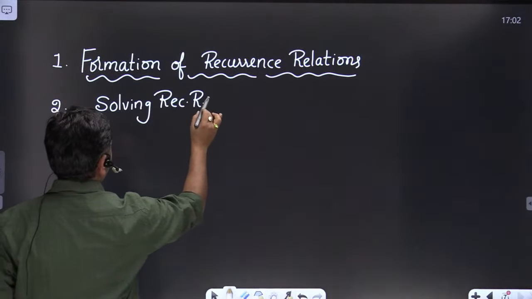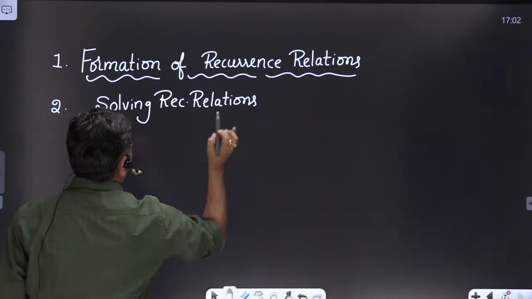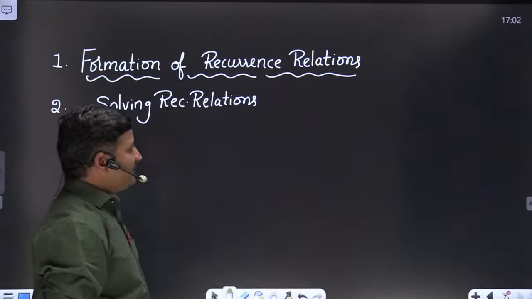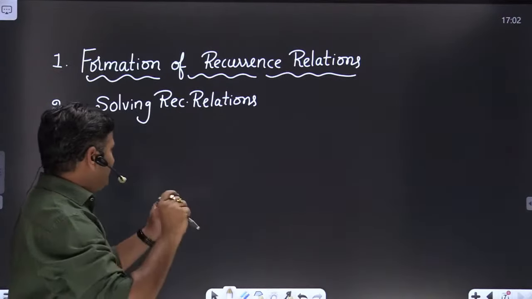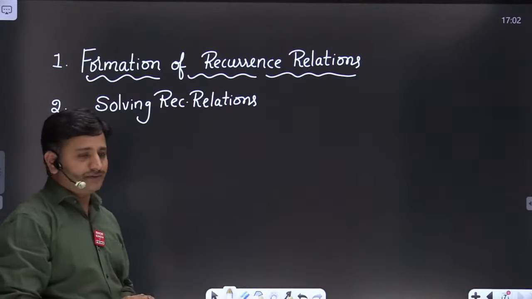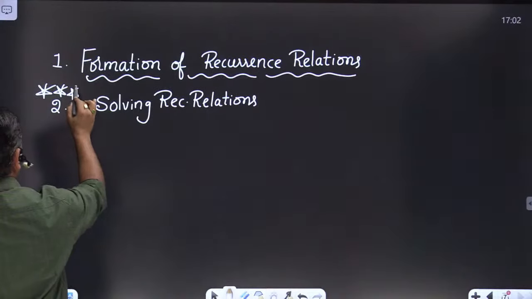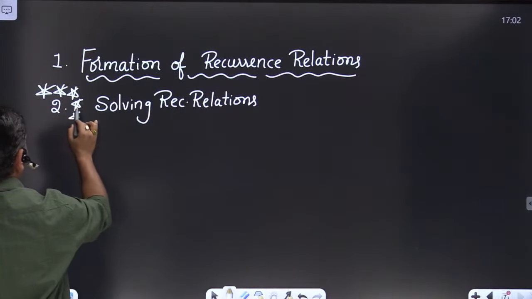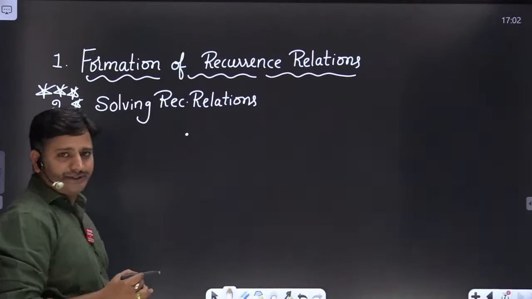Solving a recurrence relation, friends. It is the most important topic. If you ask me to give a rating for this, I can give a 5-star rating, friends, because every question paper contains at least one question based on this topic. So you can give a 5-star rating for this one. So how many methods do we have for solving recurrence relations?